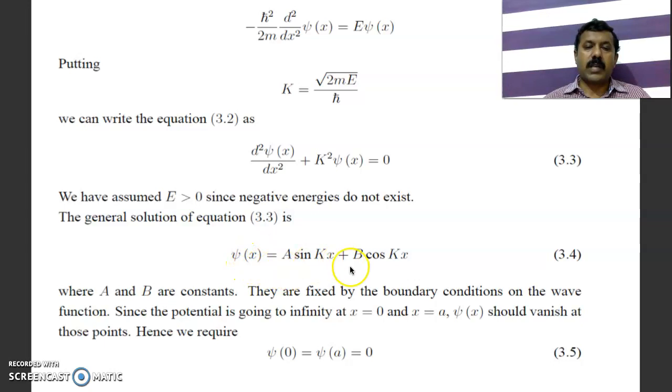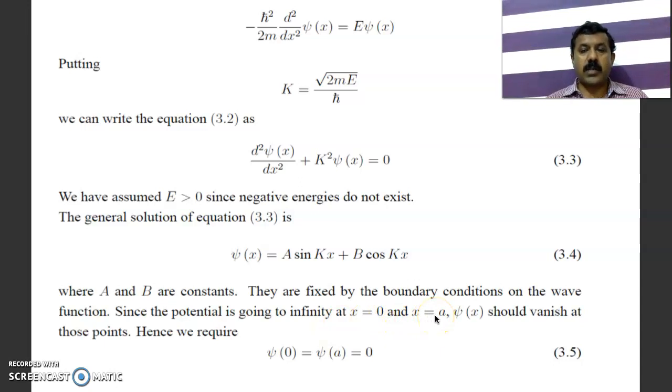So psi is equal to a sin kx plus b cos kx. Here a and b are arbitrary constants. One can find the values of these arbitrary constants by using the boundary conditions. At x equal to 0, the first boundary, the wave function is 0, because the particle is present only inside the box, so it cannot be present at the wall.